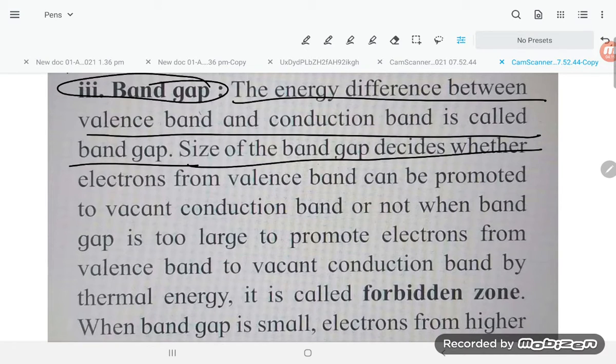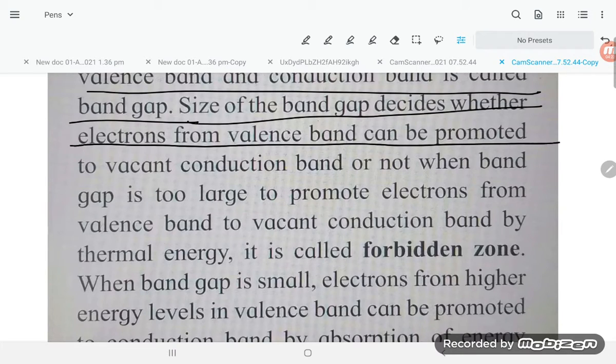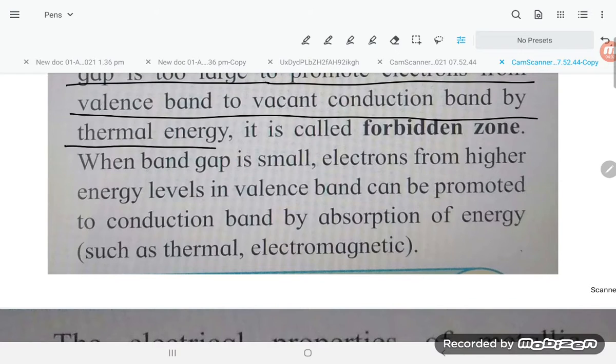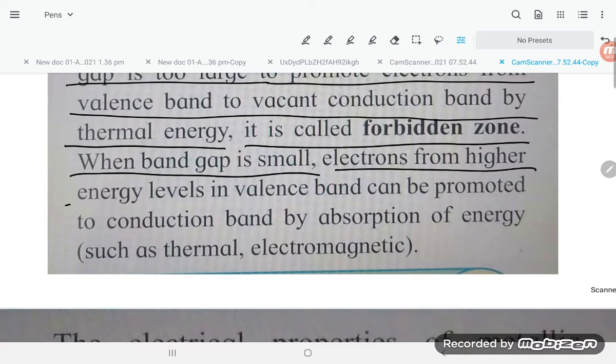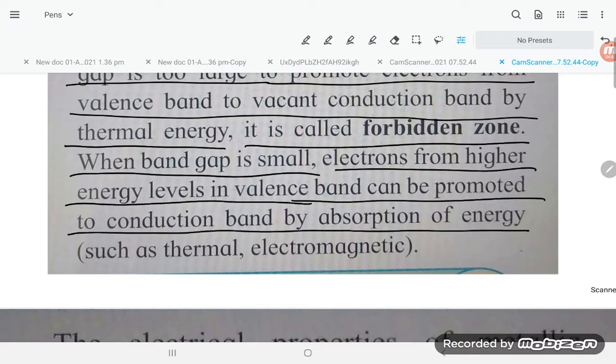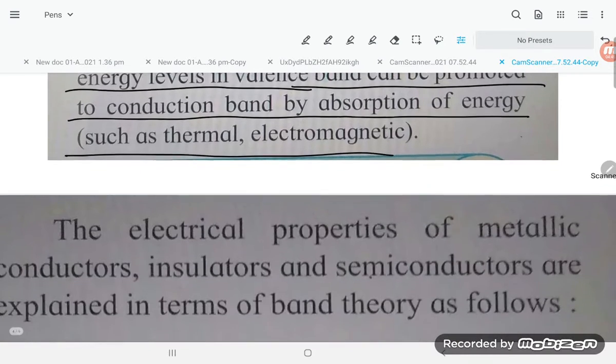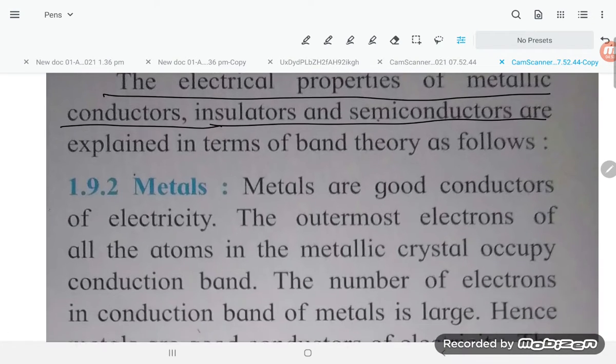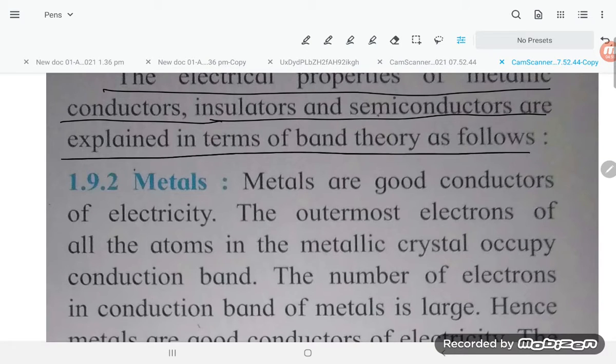The size of the band gap decides whether an electron from the valence band can be promoted to the vacant conduction band or not. When the gap is too large to promote an electron from the valence band to the vacant conduction band by thermal energy, it is called a forbidden zone. When the band gap is small, an electron from a higher energy level in the valence band can be promoted to the conduction band by absorption of energy, such as thermal or electromagnetic. The electrical properties of conductors, insulators, and semiconductors are explained in terms of band theory as follows.